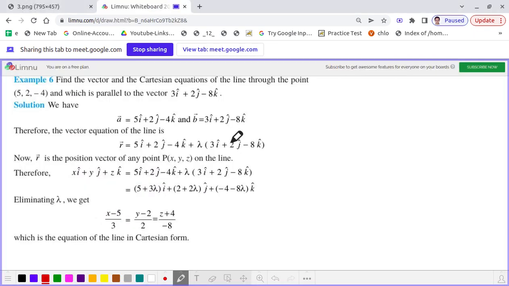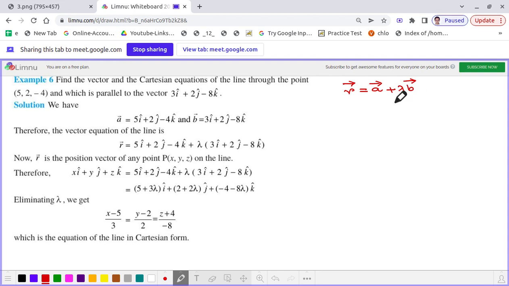So what I wanted to say is that we need to find the vector and Cartesian equation of the line through the point 5, 2, minus 4, and which is parallel to the vector 3i cap plus 2j cap minus 8k cap. So we have just learned what the vector equation is. The vector equation is r vector is equal to a plus lambda into b.